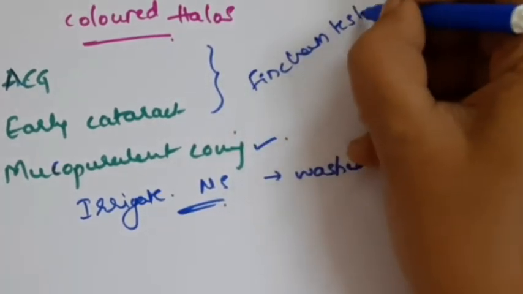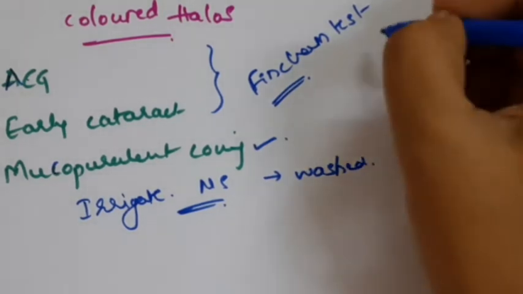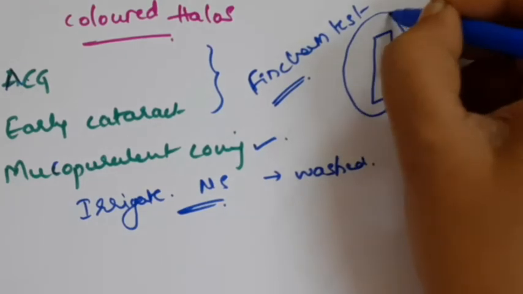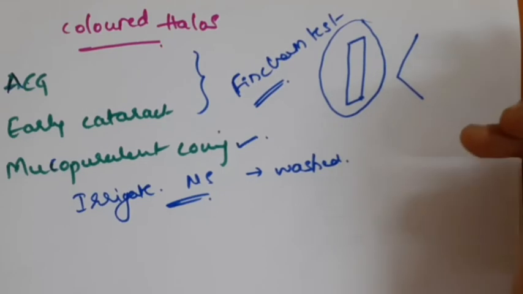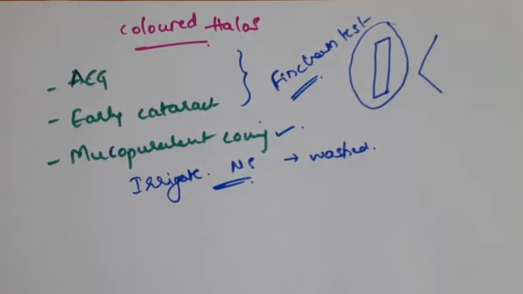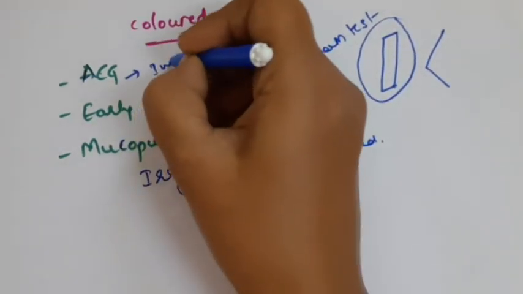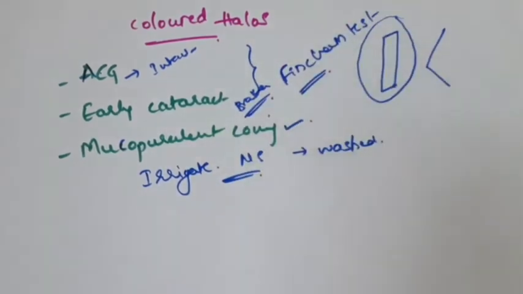Here the procedure is, the patient is asked to look at a bright object, and the patient will be seeing the colored halos. Then you just pass a stenopic slit, which will be there in the trial set, in front of the patient, and see whether the colored halos remain intact or are broken. If the cause is glaucoma, the colored halos will be intact. If the cause is cataract, the colored halos are broken up into multiple segments. In glaucoma it is intact, in cataract it is broken. So this is about the colored halos.